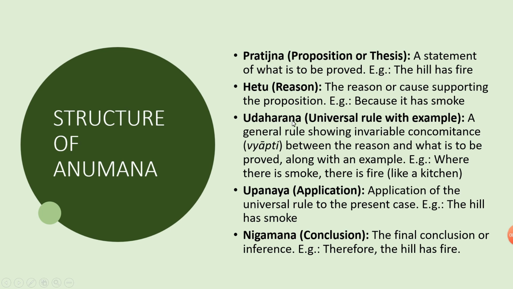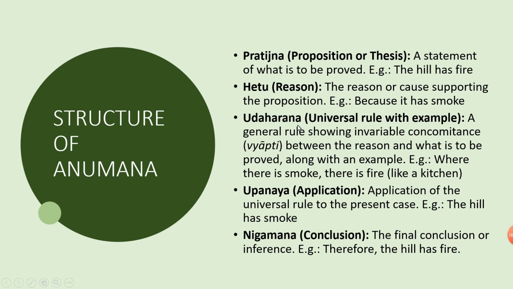Next is Udarana. In Tamil, Udaranam, example. A universal rule with example, a general rule showing invariable concomitance. Concomitance means relation, that is intertwined. Vyapti is the Sanskrit word for invariable concomitance, between the Hetu and what is to be proved, that is the proposed Pratigna. So when you provide an invariable relation between the proposition and the reason, that is known as Udarana.